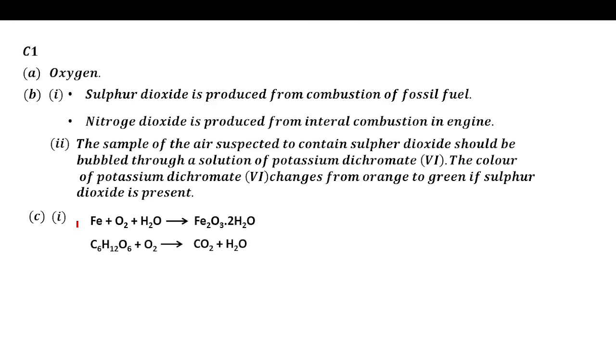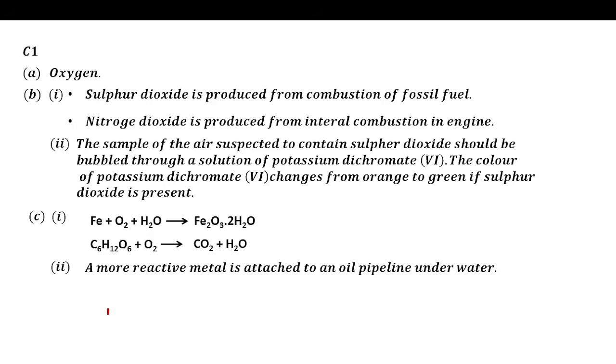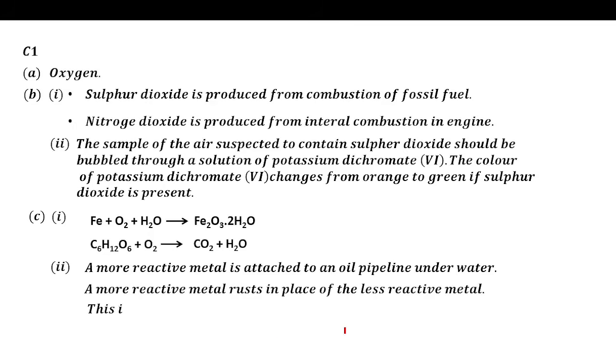So according to the answer, a more reactive metal is attached to an oil pipeline underwater. A more reactive metal rusts in place of the less reactive metal, because it loses its electrons easily. That's the answer.